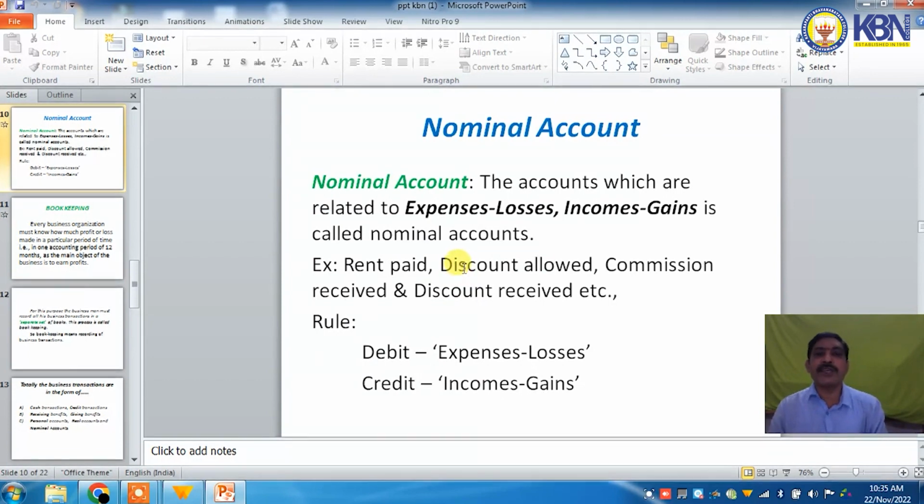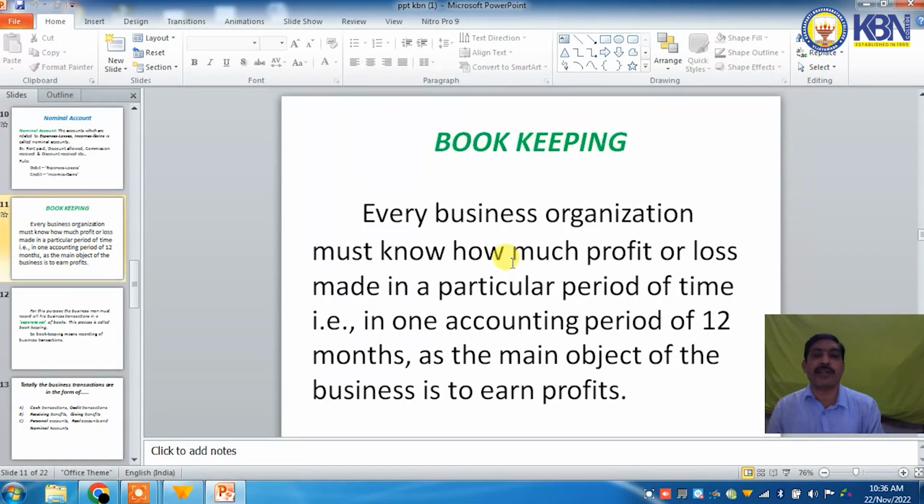So totally, business transactions are classified as cash transactions, credit transactions, receiving benefits, giving benefits, and personal accounts, real accounts, nominal accounts. These are all business transactions. The main object of every business organization is to earn profits. So every trader must know how much profit or loss is made in a particular period, that is a 12 months period, that is the accounting period. But no trader can remember all these transactions relating to one year.